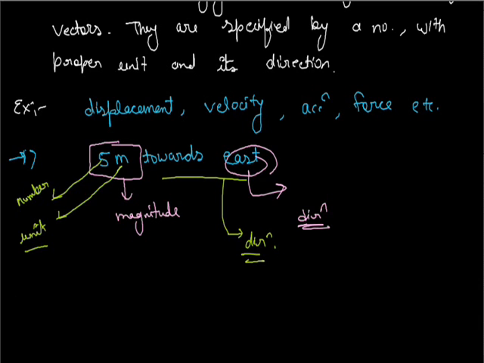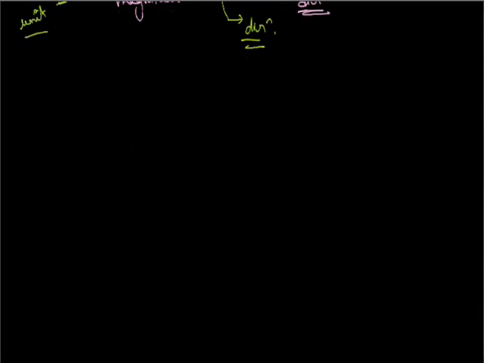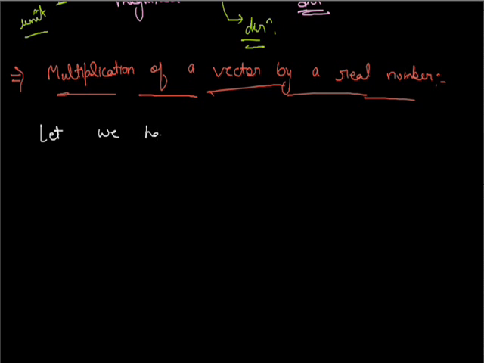Now our next topic is multiplication of a vector by a real number. We have a vector b, and lambda is a real number.